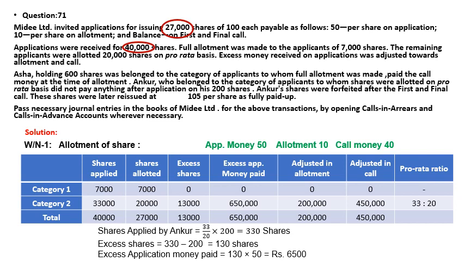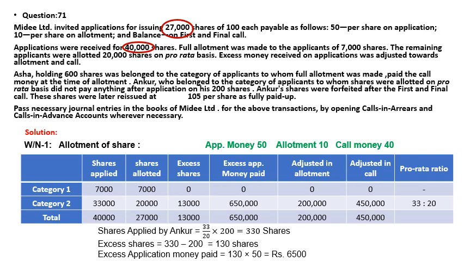Ankur, another shareholder who belonged to the category of applicants to whom shares were allotted on pro-rata basis, did not pay anything after allotment on his 200 shares. So that indicates that there is a calls in arrear scenario on 200 shares in the allotment. So Ankur's shares are forfeited after the first and final call, and these shares were reissued later at 105 per share, at a premium. It was sold not at a discount, fully paid up. Pass the necessary journal entry and calls in arrear, by opening calls in arrear and calls in advance wherever necessary.